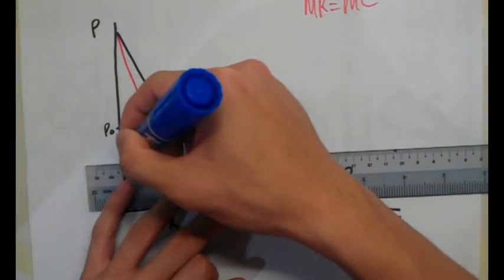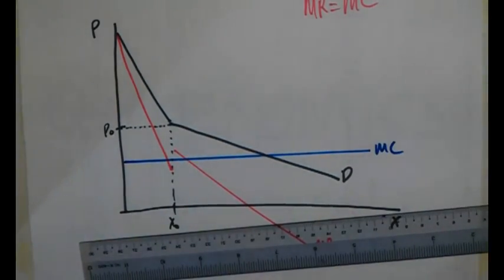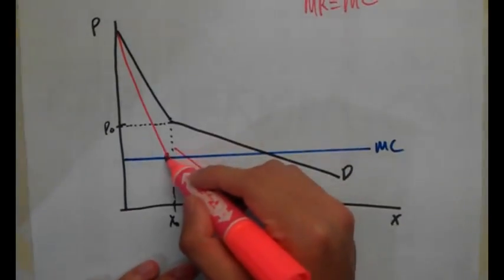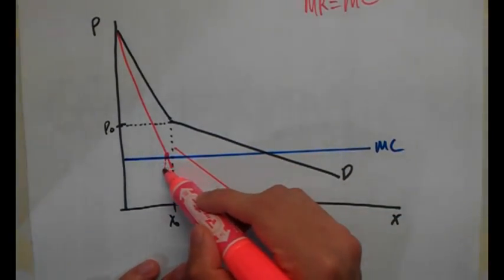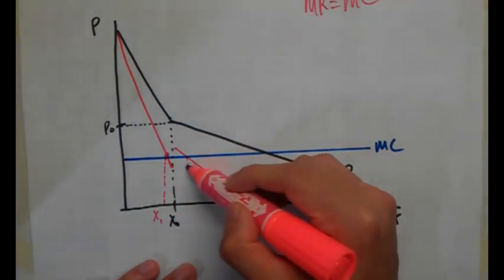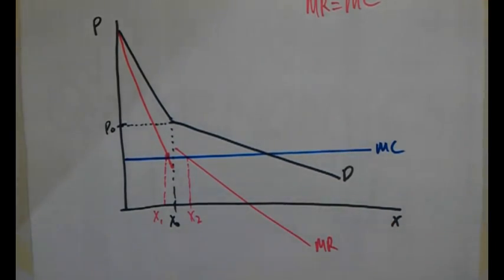I'm going to draw one straight line over here, and that is my MC curve. As you can see, there are 2 points of equilibrium. There is one over here, whereby I can produce this much. I can produce X1 or I can produce X2. So I've also answered question B.